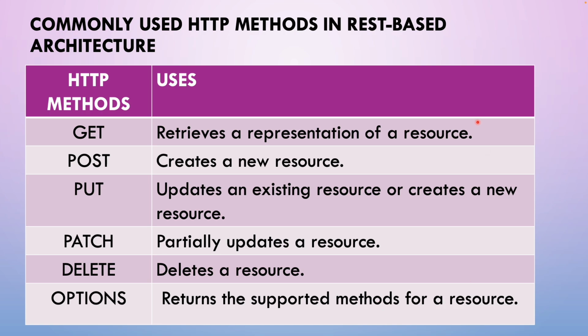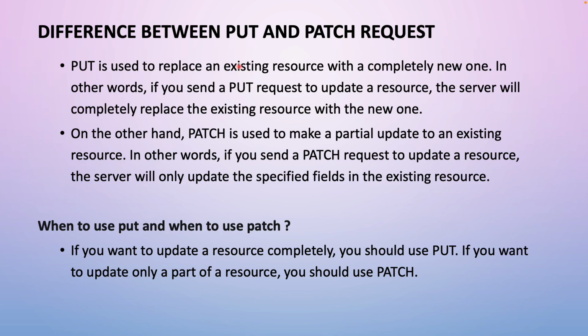Suppose I have an API called /products, and I want to know what HTTP methods are supported for that API. If I go with OPTIONS /products, then I'll know what methods are supported for that resource.